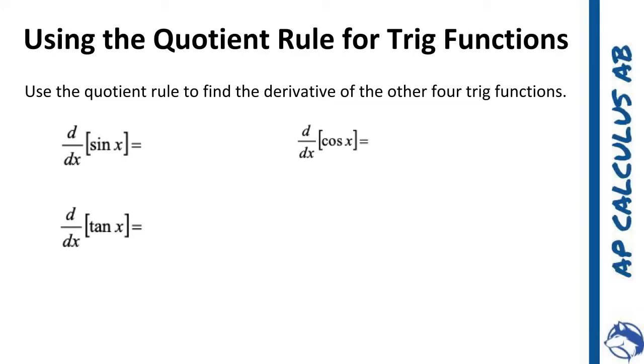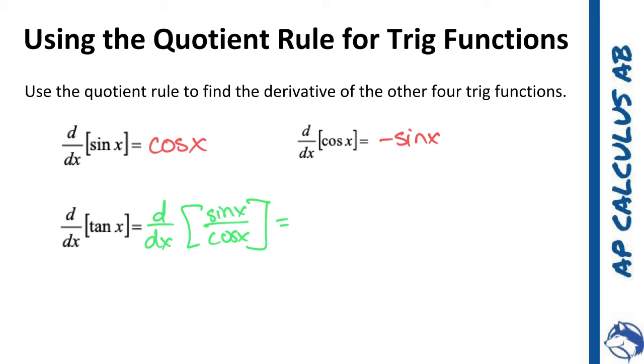Okay, so we're going to use the quotient rule to figure out some derivatives for trig functions. Remember, the derivative of the sine of x we found was the cosine of x, and the derivative of the cosine of x is the negative sine of x. So we're going to use that to do the tangent of x. This is the same as taking the derivative of the sine of x over the cosine of x, and we're going to use the quotient rule to do this.